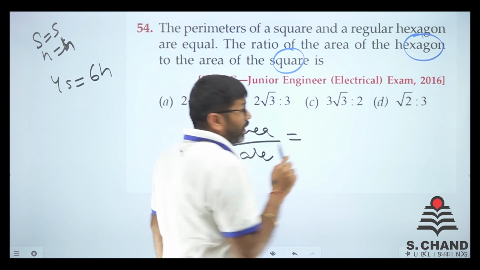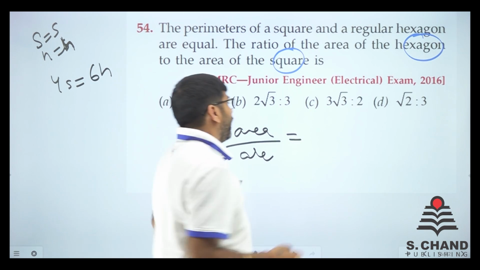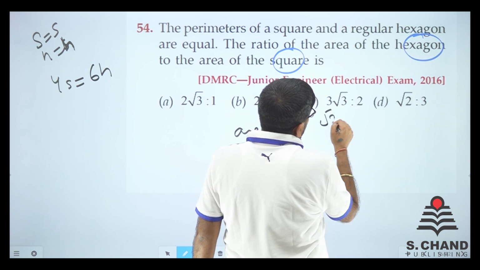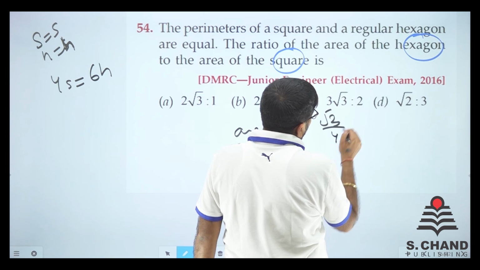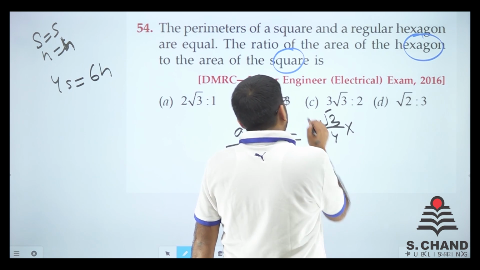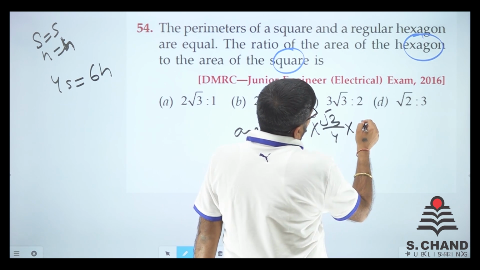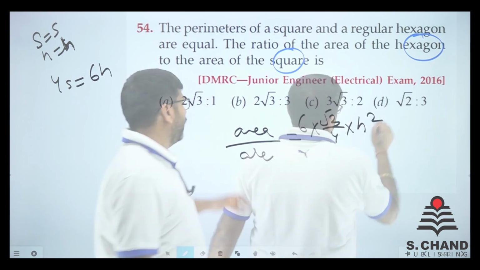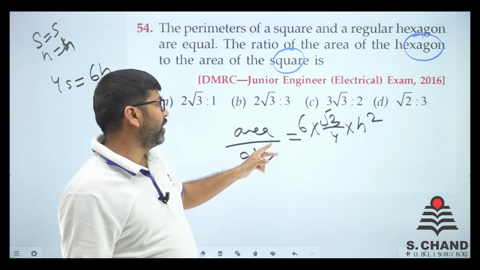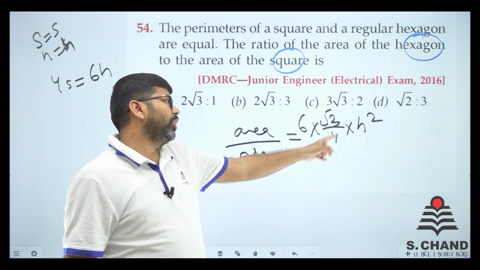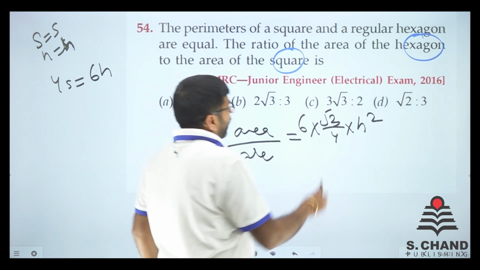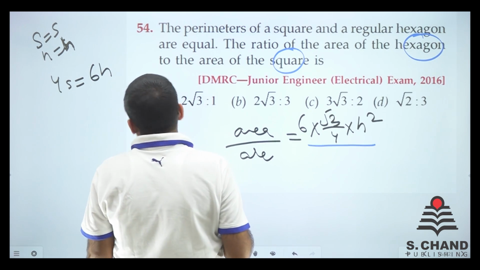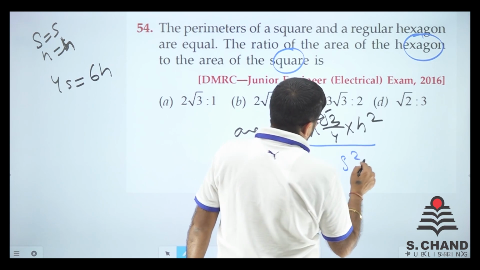So what is the area of a hexagon? If you remember, it is 6 into root 3 by 4 into h square. And the area of a square is s square.